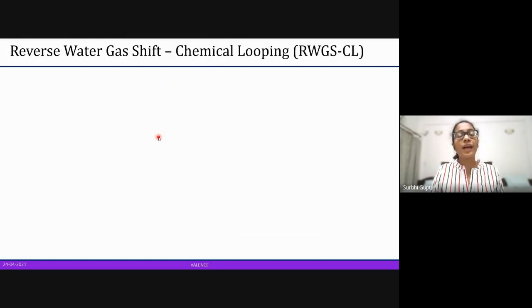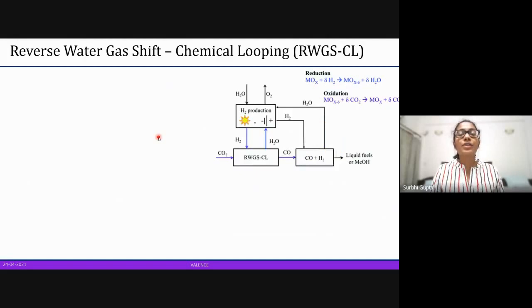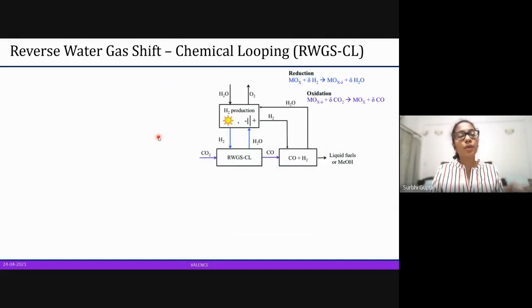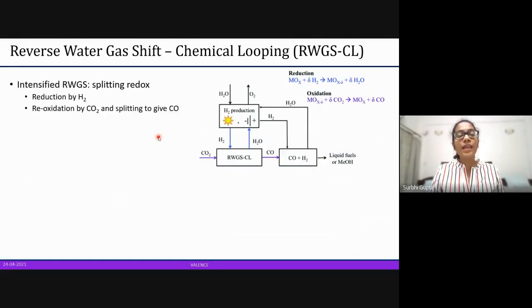So what we do is we add chemical looping to the end. Reverse water gas shift chemical looping splits up the reduction and oxidation processes into two. And for splitting it up, we require a metal oxide. So the metal oxide undergoes reduction in the presence of hydrogen, it is then in a reduced state. And then from the reduced state, it gets oxidized again through carbon dioxide and splits carbon dioxide to give carbon monoxide.